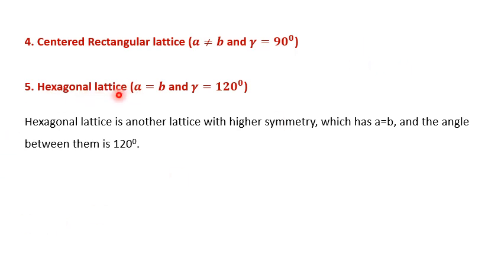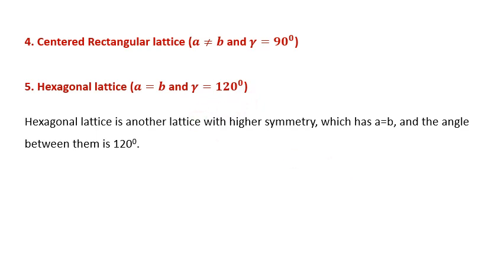What is hexagonal lattice? A is equal to B but gamma is equal to 120 degree. All other four lattices have angles below 90 degree or equal to 90 degree, but in hexagonal lattice A is equal to B and gamma is equal to 120 degree.